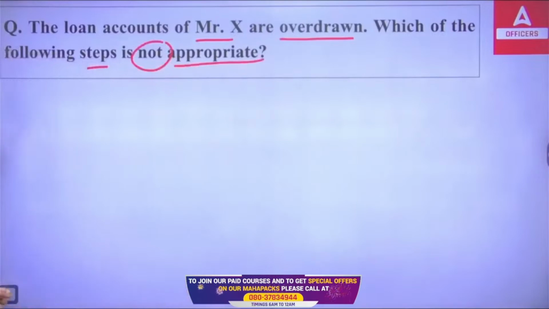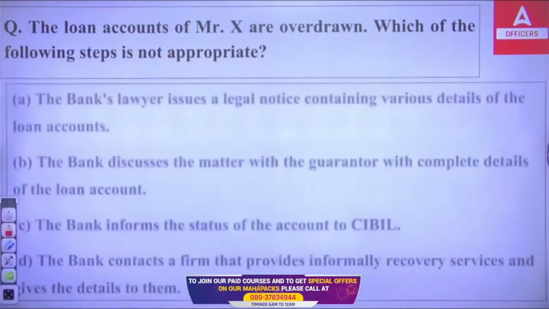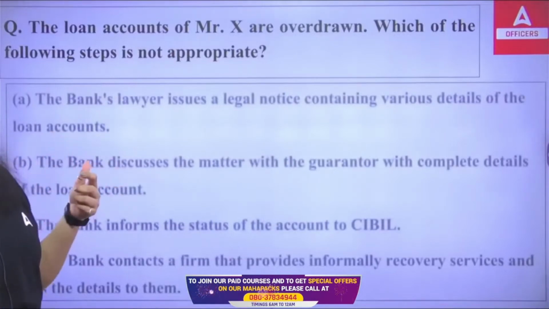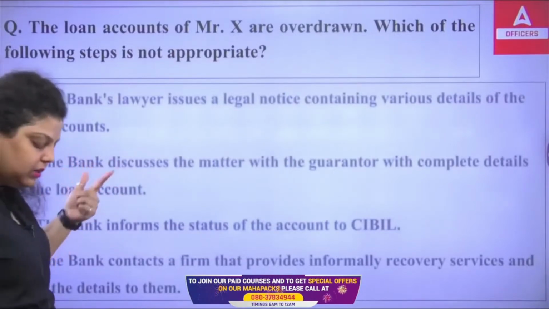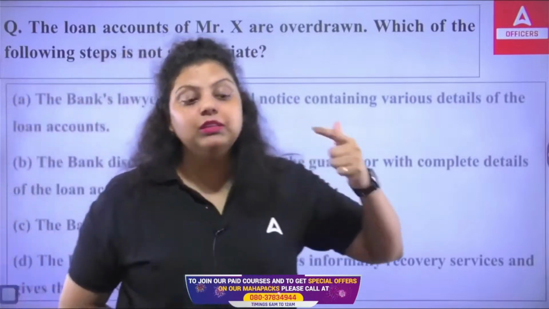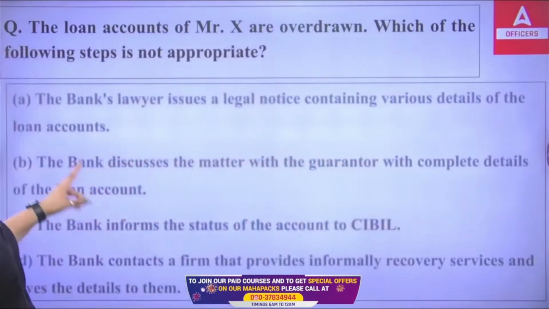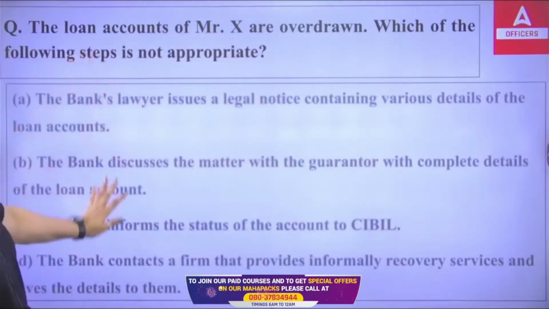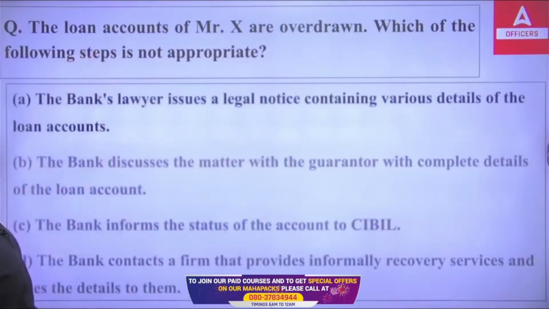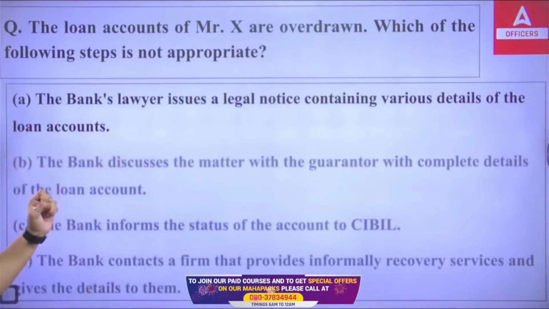So Mr. X has an account in a bank, and that account has been overdrawn. Like, as per the limit, you have overdrawn the amount from Mr. X's account. Which of the following cannot be the appropriate step? First, the bank's lawyer issues a legal notice containing various details of the loan account.